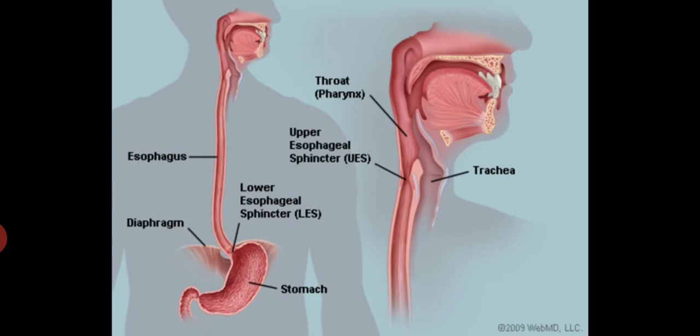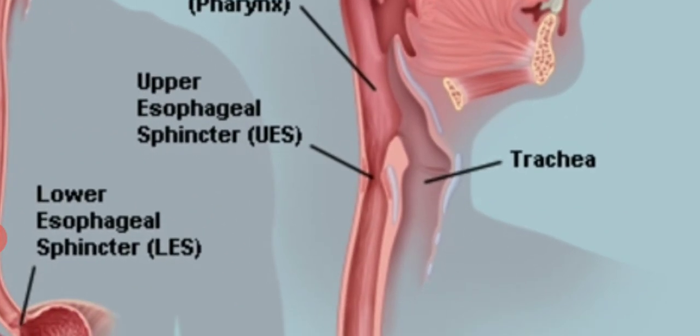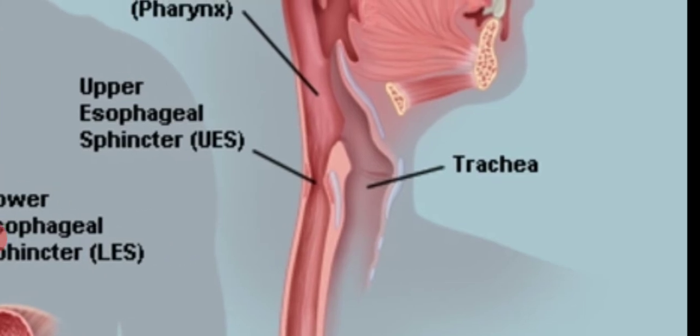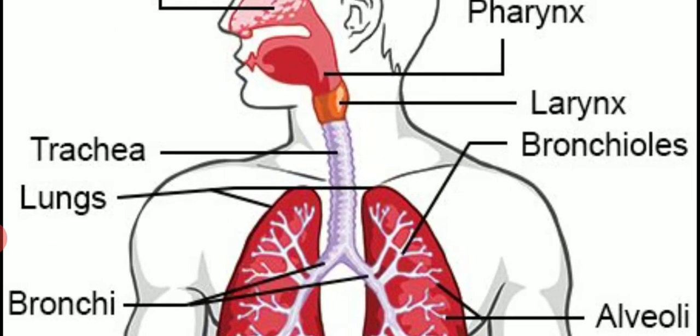We need this larynx and we need air to speak, because sound is produced by air along with the larynx. Now just touch your throat region, you will feel that there are some rings over there. There are rings present all over the trachea. So why are they present? Just see in this diagram. These rings protect the trachea from collapsing.